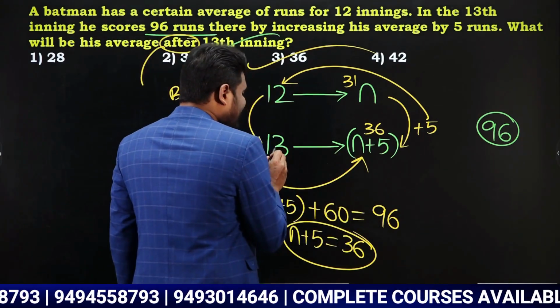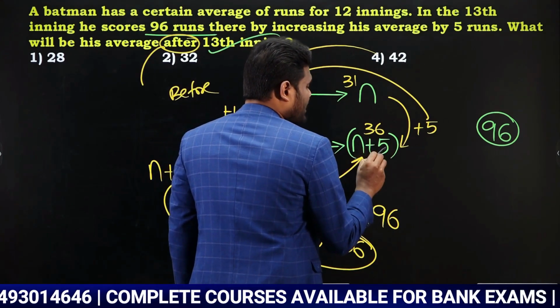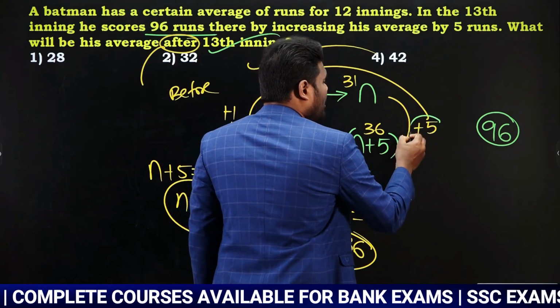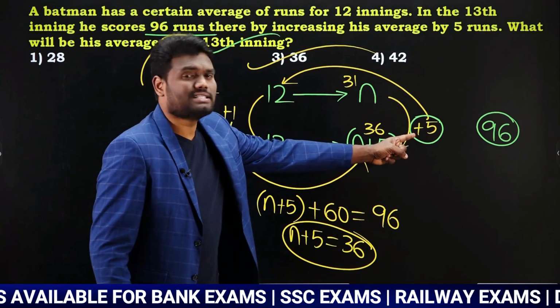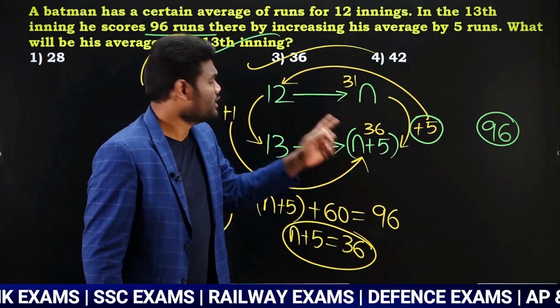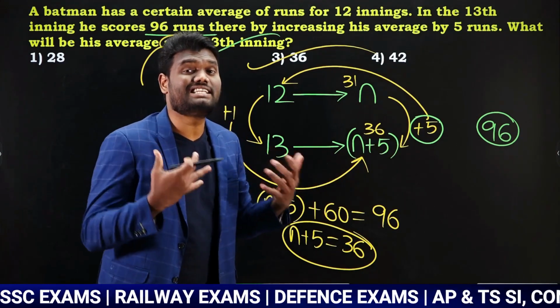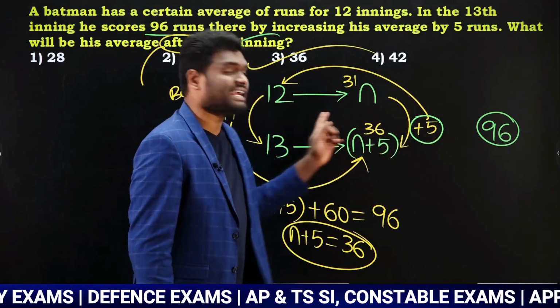Look here, for 13 innings the average is how much? N plus 5. Now what happened is all the matches increased by 5. If all the matches increased by 5, it means these 12 matches increased by 5. So 12 into 5, how much extra? 60 extra. Which means I have scored a total of 96 runs in the 13th innings.